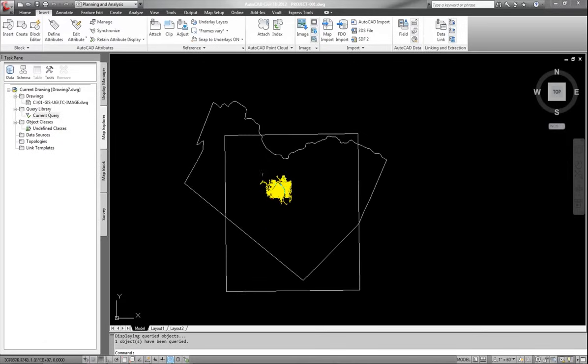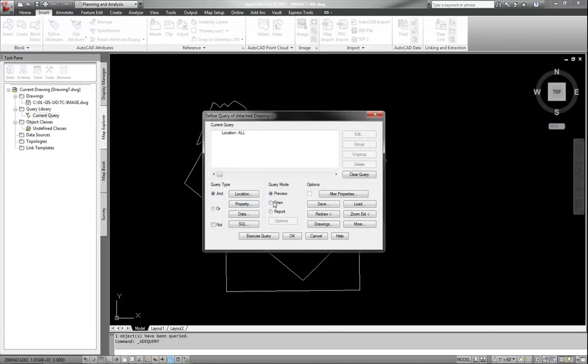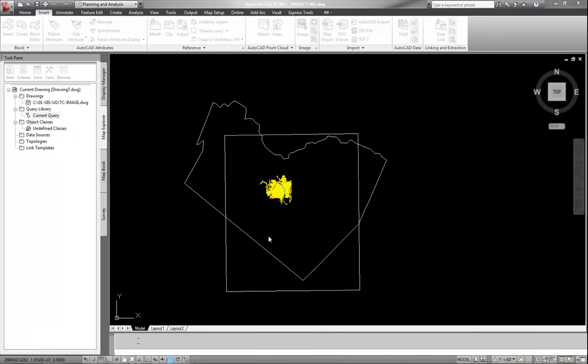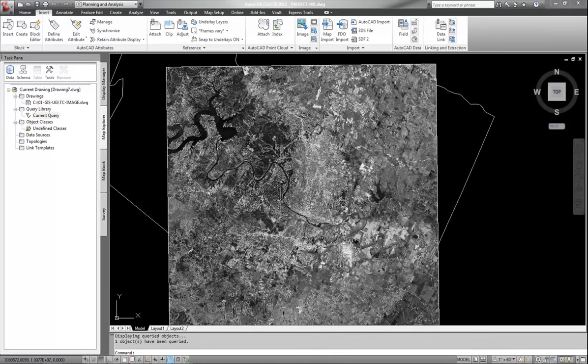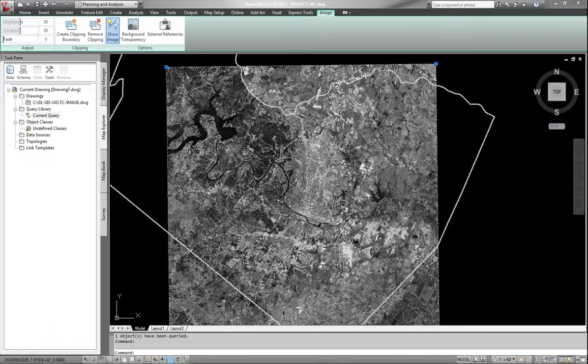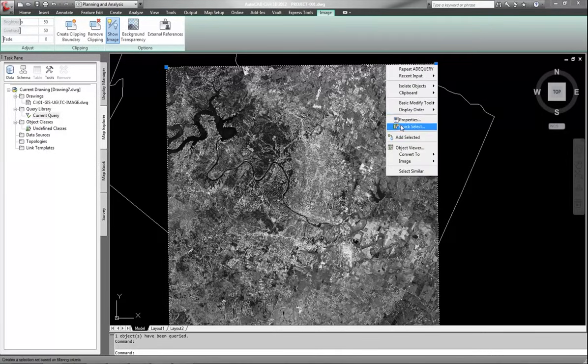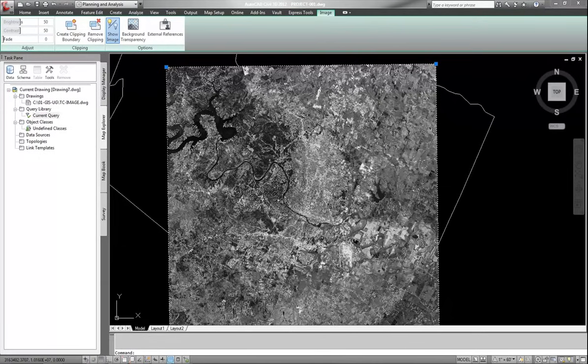Again, I can't limit my image to just this area. Okay, so I'm gonna have to use what it gives me. So that's where my image is gonna be brought in. So let's go back to the query, let's go define, and then instead of preview, I'm gonna hit draw and hit execute that query. And now the query works in a draw order fashion. So I'm gonna select the image that's there. Since it was the last thing drawn, I can now go ahead and send it to the back.